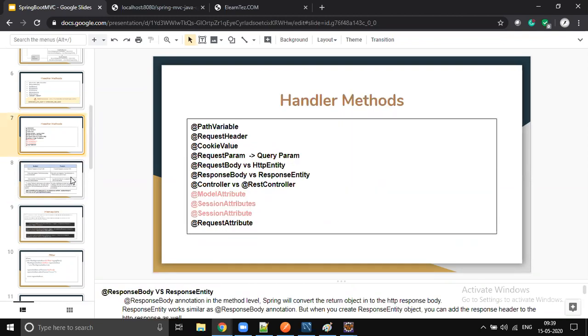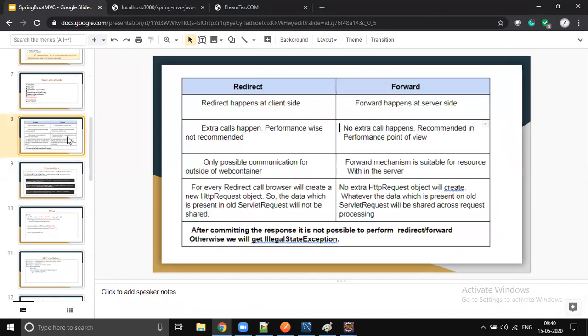Even I thought to learn Node.js, but I'm lucky because now it's recommended: instead of learning Node.js, better you learn Go language. It's a super technology. It's better than Java. But anyway, Java has its own features, right? So it's up to you what you want to learn. But my suggestion is, if you are interested to learn Node.js, just have a look at the Go language. That is better than Node.js.